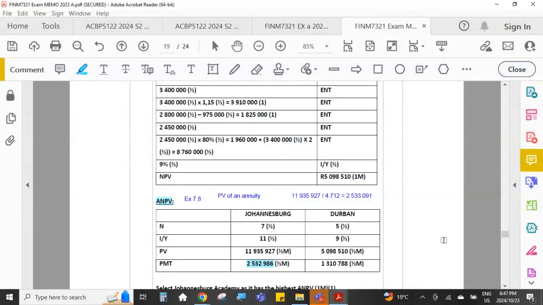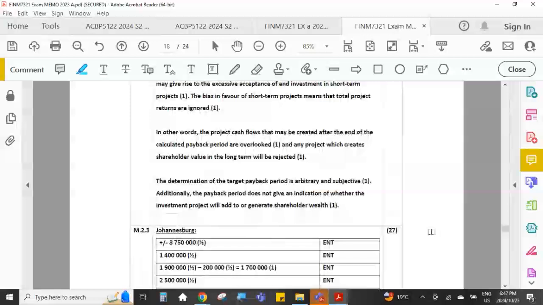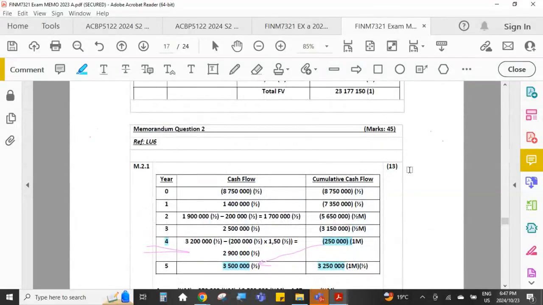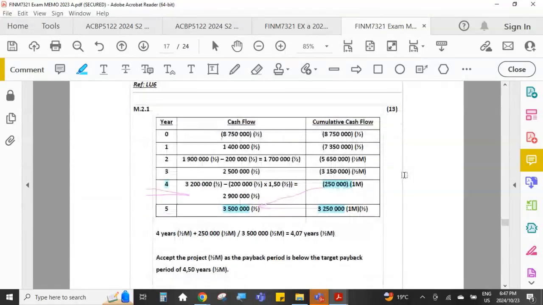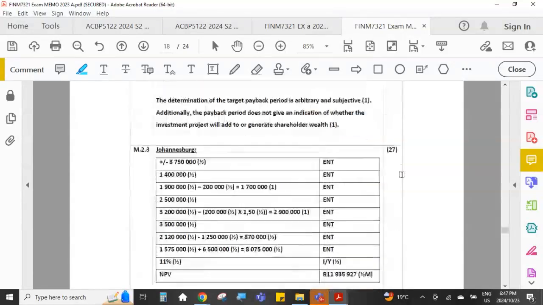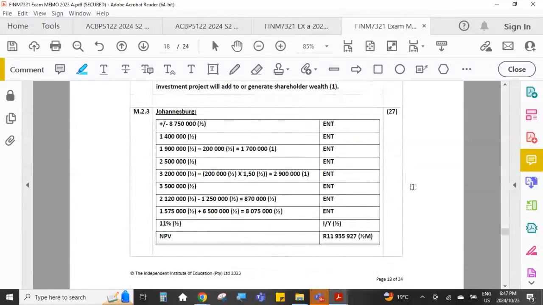So this particular question, 45 marks, is a really nice question, and none of that is horribly difficult. It would be horribly difficult if you haven't practiced and you don't know what your methods are.